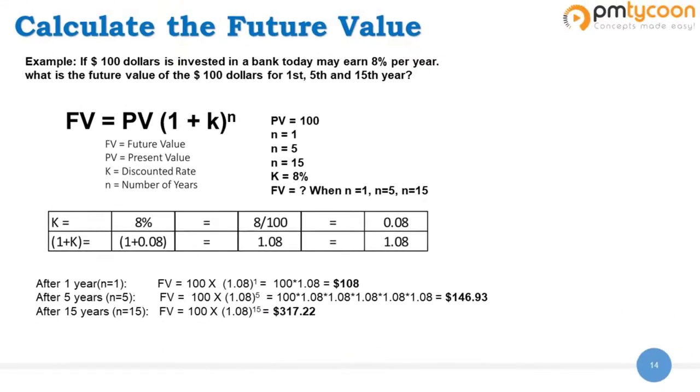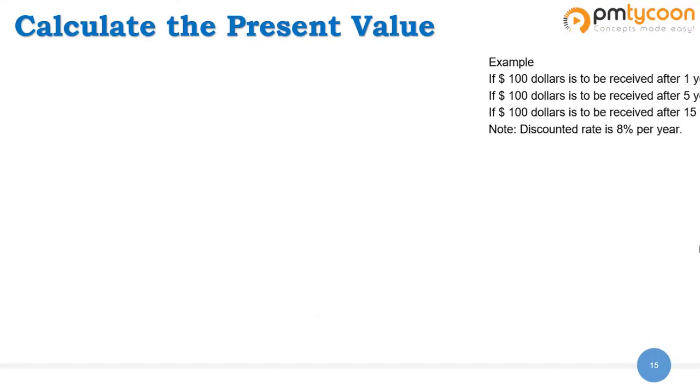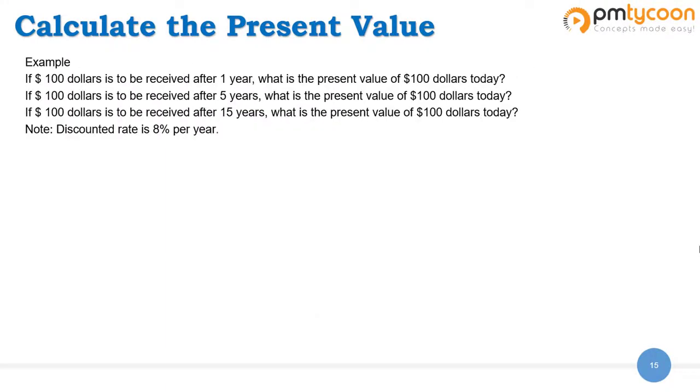Now let's go ahead and look into how to calculate the present value. Let us take the same example. The example on the screen states that if you're going to get $100 after first year, what is the present value of the $100 today? And if you're going to get $100 after 5th year, then what is the present value of that $100 today? Similarly, if you're going to get $100 after 15th year, what is the present value of that $100?